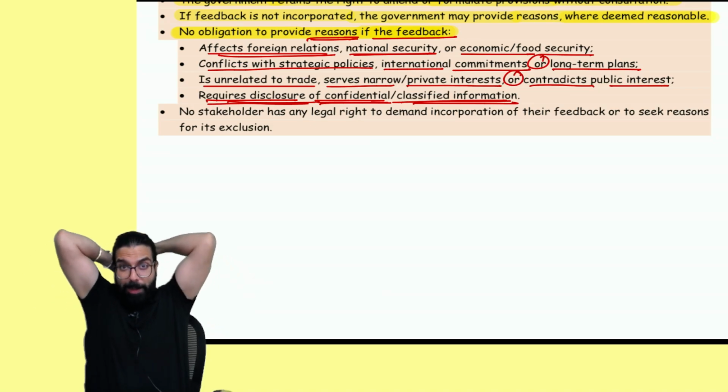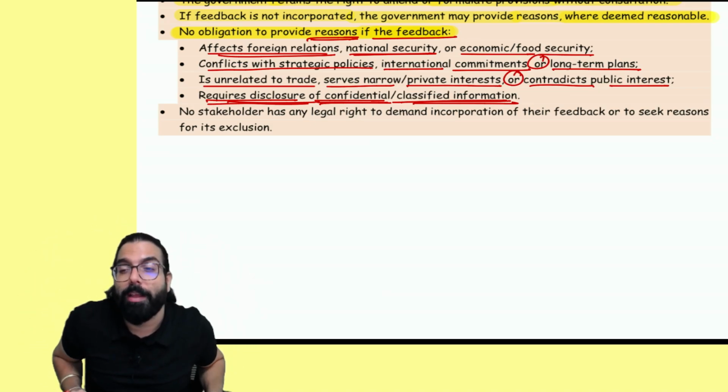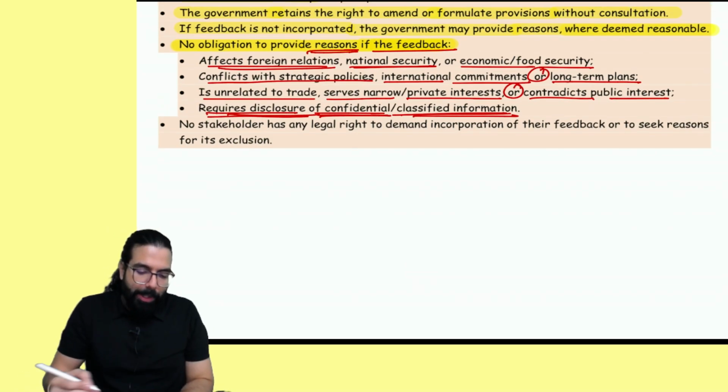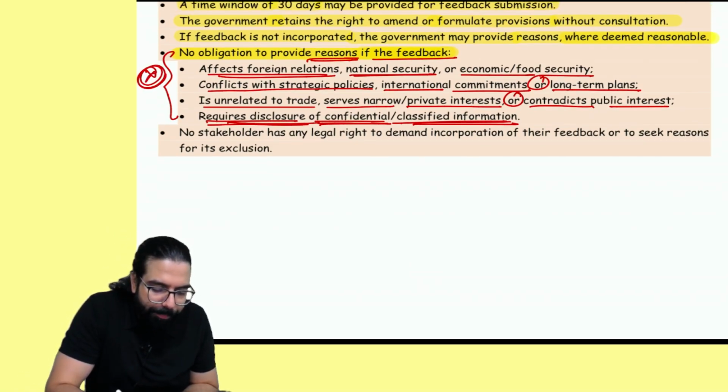Government is being asked why the feedback which he has given has not been incorporated. If you want to tell him the reason, we have to give him the details, which are confidential details. So we will not go ahead and give him the reason. So people, this can be one exam question.